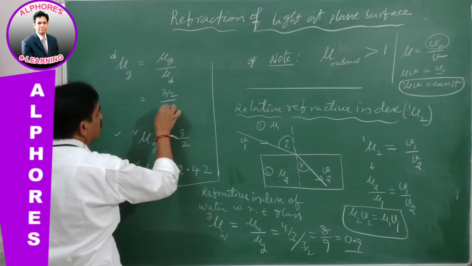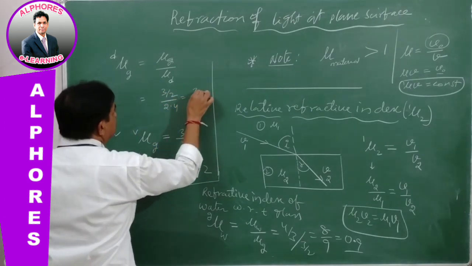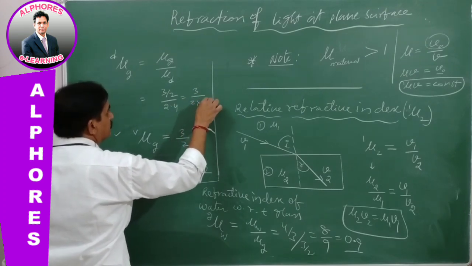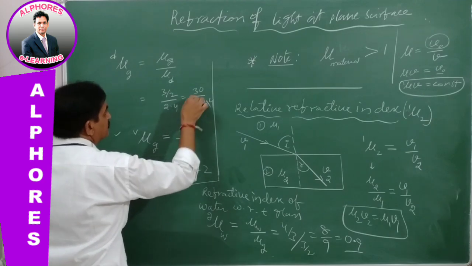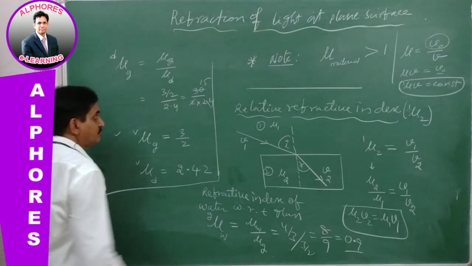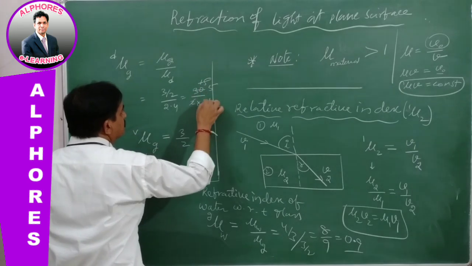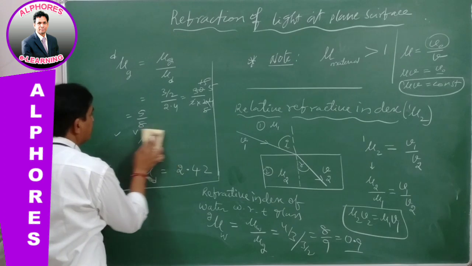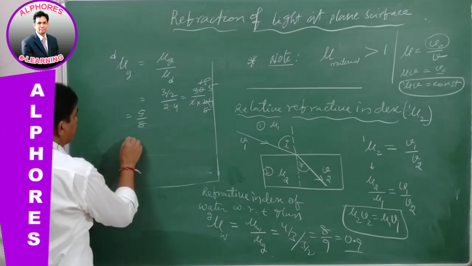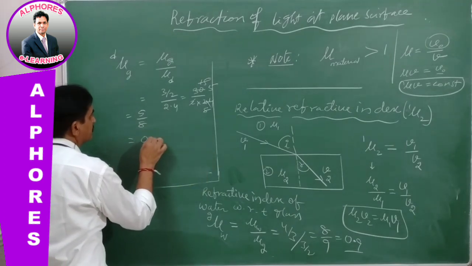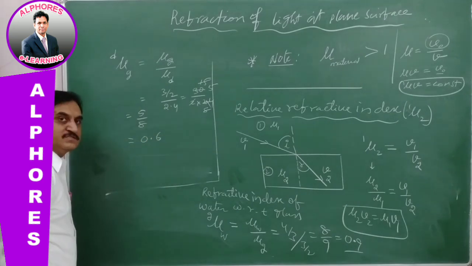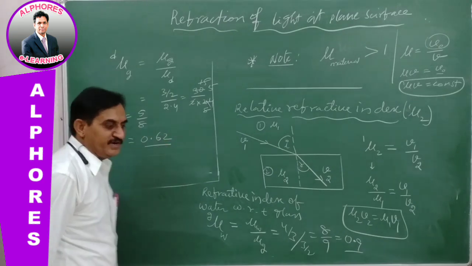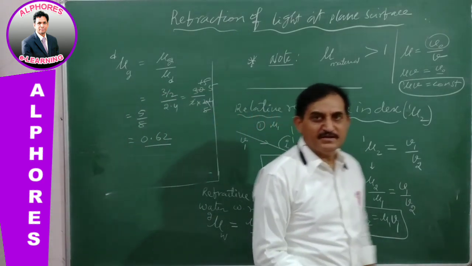Diamond is roughly 2.4, say. So 3 by 2 into 2.4, which is 5 by 8, roughly 0.62, which is less than 1.